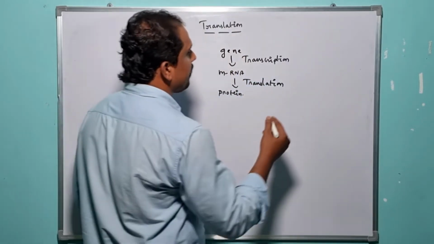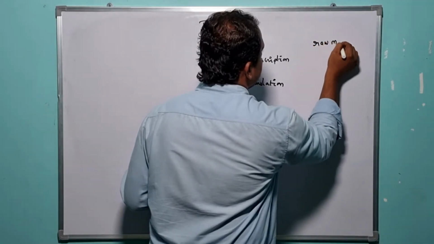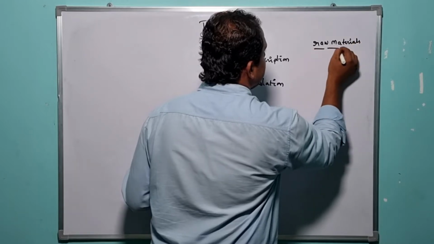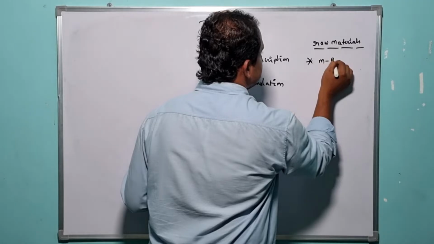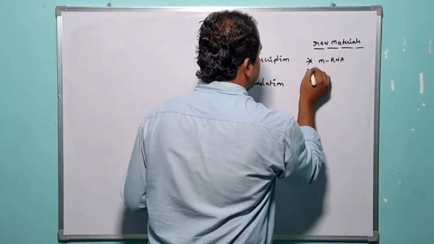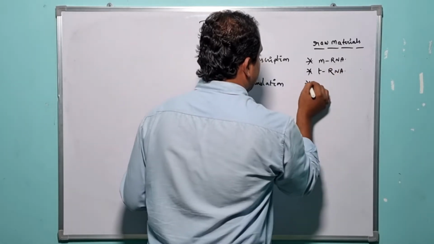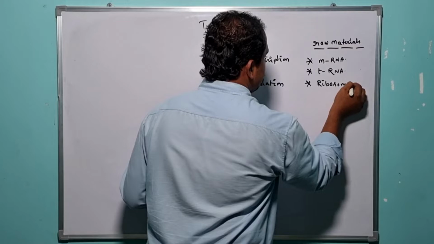What are those? Raw materials which are required for organizing the translation mechanism or the translation process. The very first one is mRNA. The next one is tRNA. The next raw material is nothing but ribosomes.